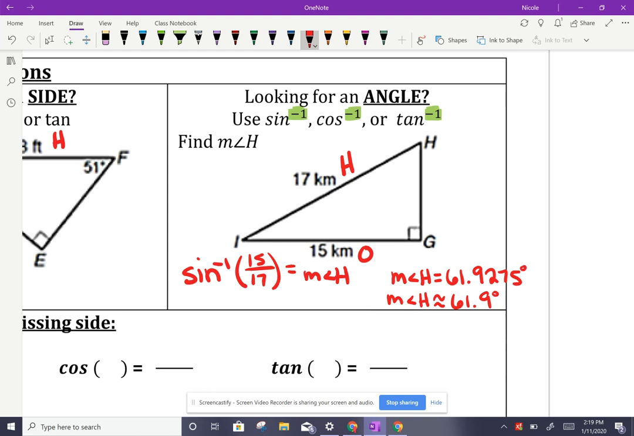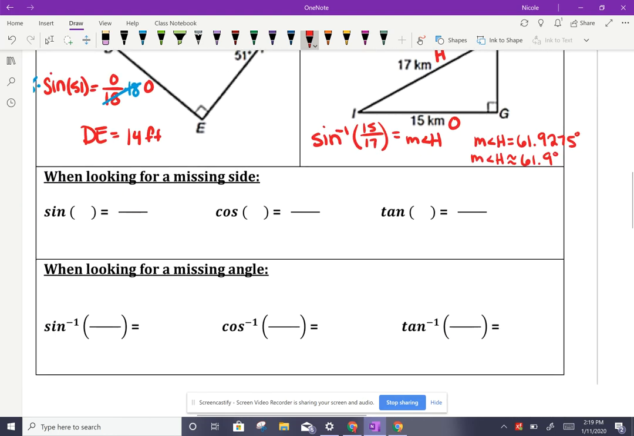So let's identify all of our ratios and how we should type them in. So again, when we're looking for a side length, we're given theta, which is our angle. Sine is opposite over hypotenuse. Cosine of theta would be adjacent over hypotenuse. And tangent is opposite over adjacent.